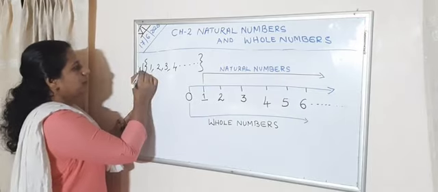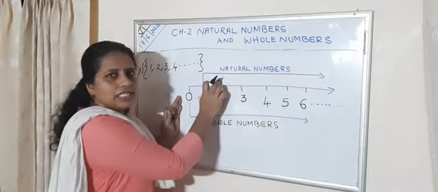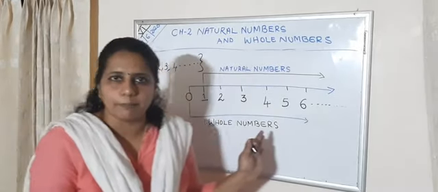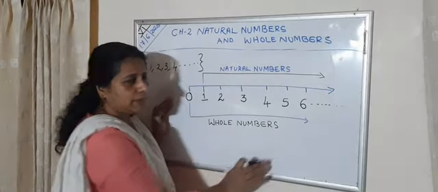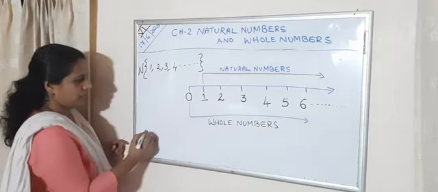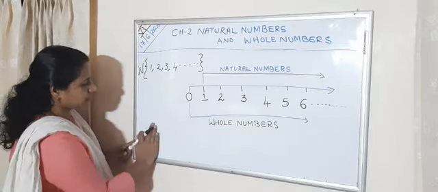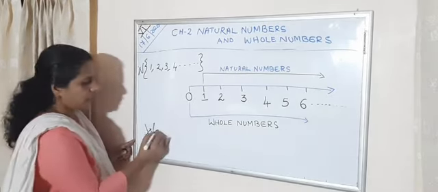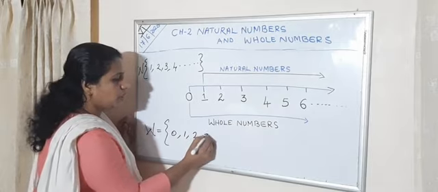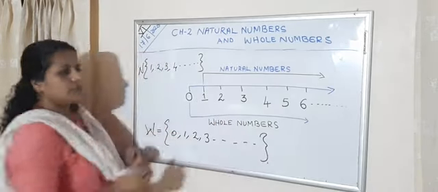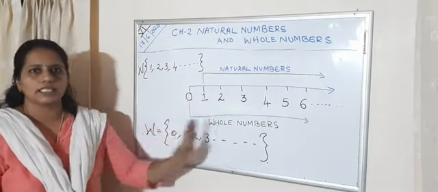Then if we include 0 with these natural numbers, we will get whole numbers. Natural numbers including 0 are called whole numbers. So how can we write the set of whole numbers? We denote whole numbers as W. W equals the set of 0, 1, 2, 3, and so on. Clear? So take your notebook, draw this number line and write all this in your notebook.